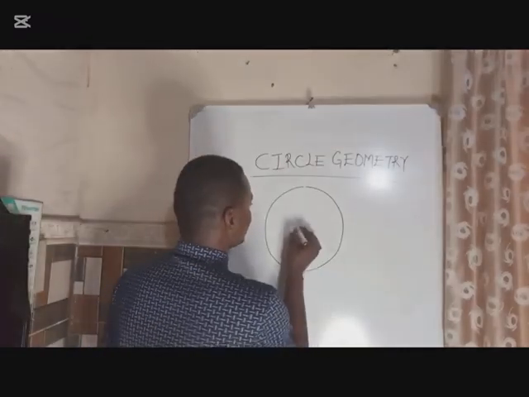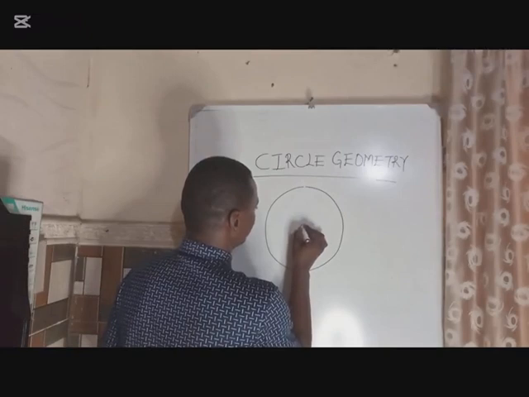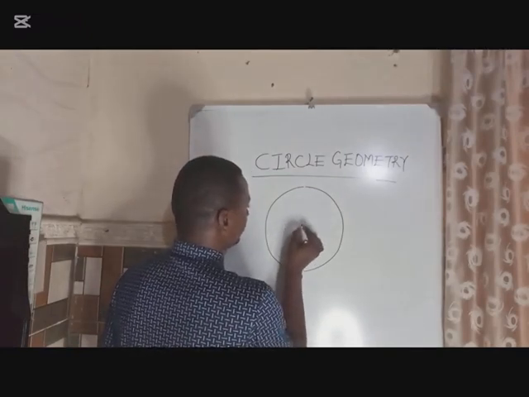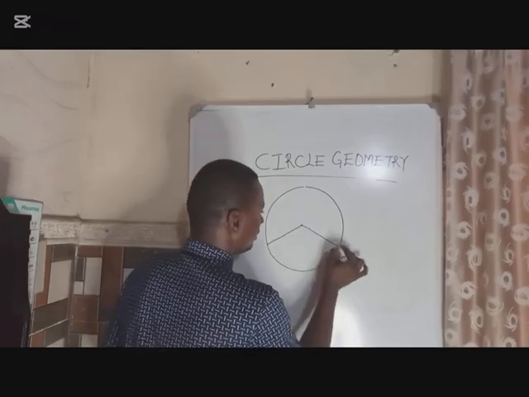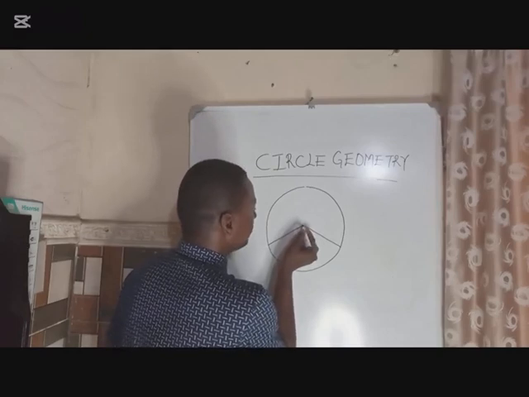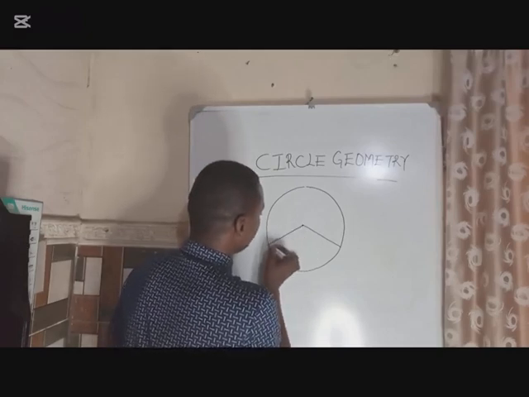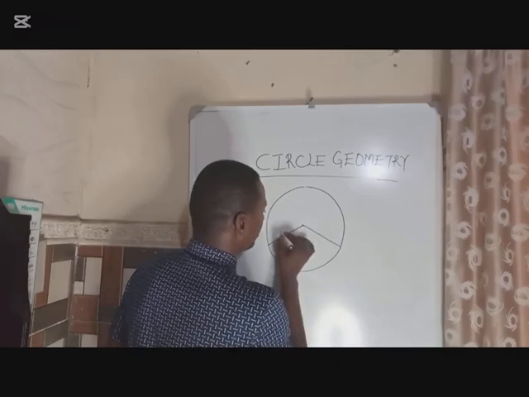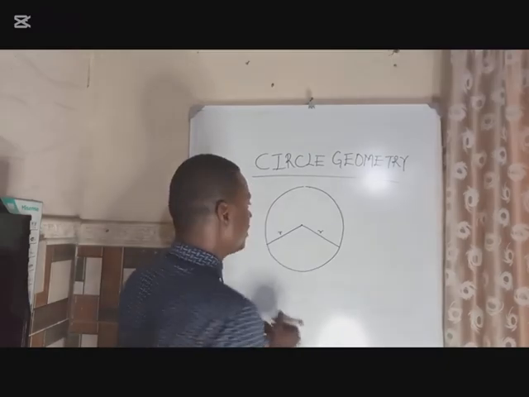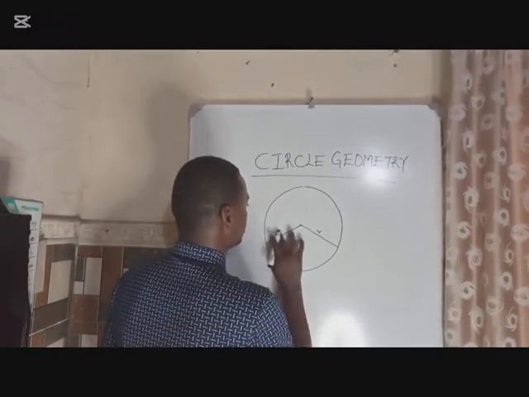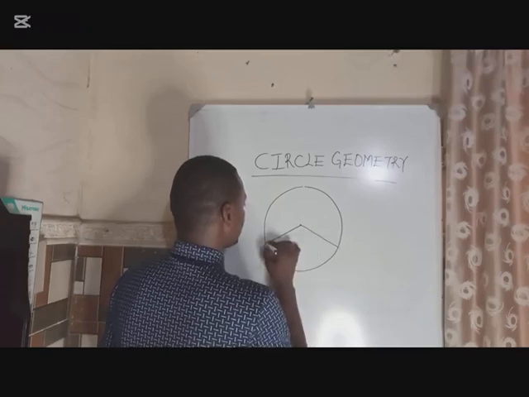Now, at the center, this is the center of my circle. I have a line from here to here. Any line that connects from the center of the circle touching the body of the circle is called your radius, and they are equal. They are equal sides. But that's not what we're going to be considering today. What we're looking at is